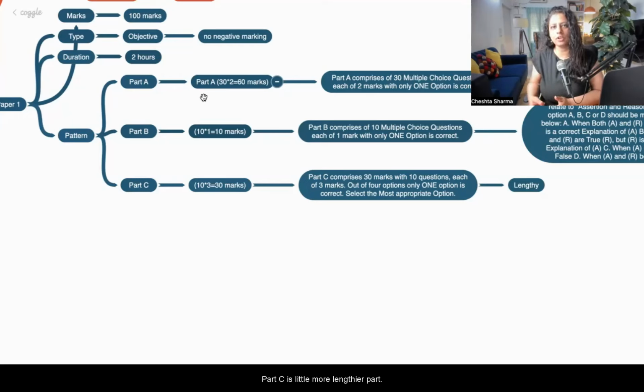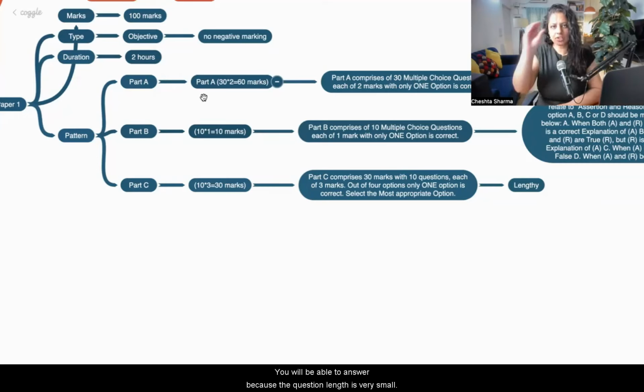Part C is a little more lengthy, which means it will take some time to understand the question. In part A, the question length is very small. You have to read one sentence and answer. In part C, where each question is of 3 marks, reading is very, very important because you have to read 4-5 sentences, understand the scenario and then mark.